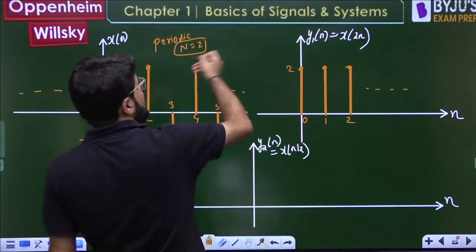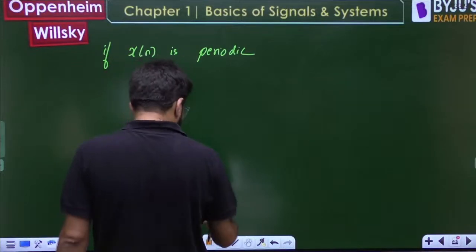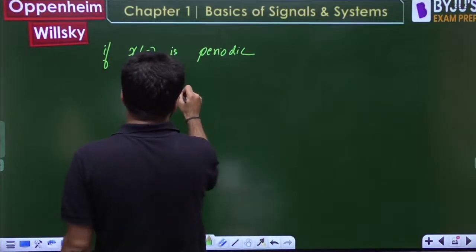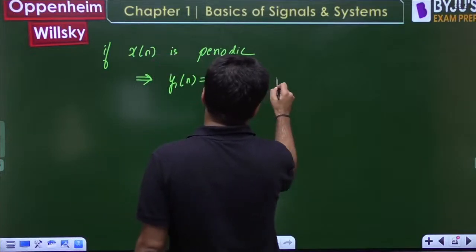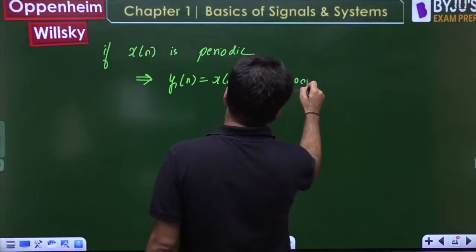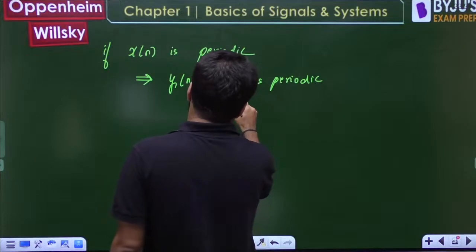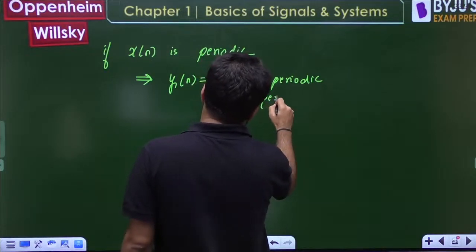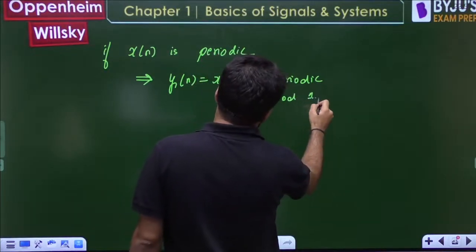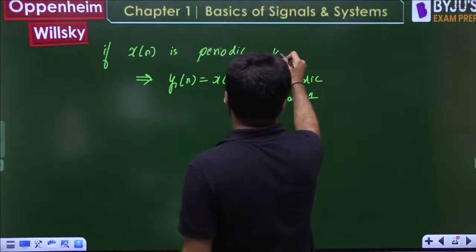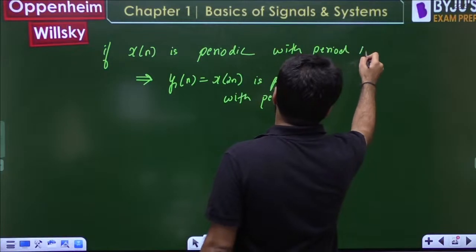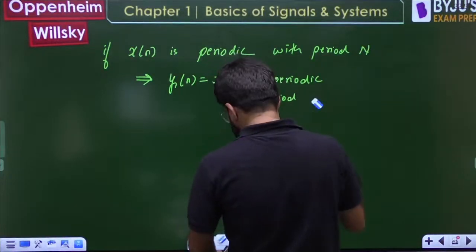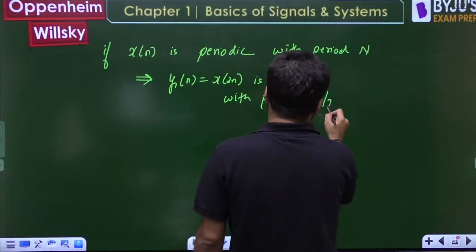I have drawn the waveform, I have compressed this, and I have got a periodic signal. So I can say that y1n, the compressed version x of 2n, is periodic with period of 1. If xn is periodic with period N, then in general this will be periodic with the period N by 2.